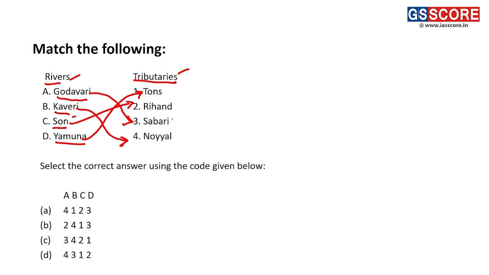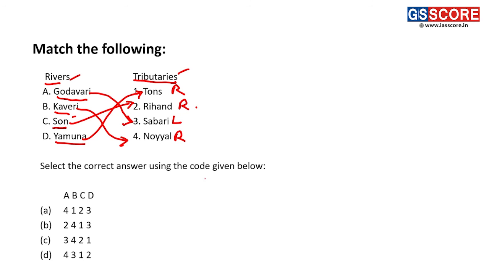Basically, Sabri is a left bank tributary of the river Godavari. Noel is a right bank tributary of river Kaveri. Tons is also a right bank tributary of river Yamuna. And Rihand is a right bank tributary of river Son.